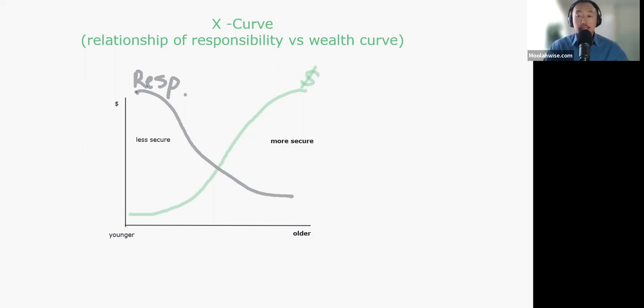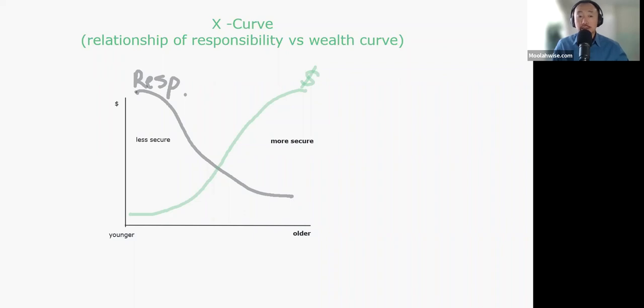Today I just wanted to make this quick video about what we call the X curve. This concept just shows the relationship of responsibility, over here on the gray line, versus your wealth curve, and the way it works is like this. So let's say this line right here, the x-axis, is your age or your lifeline. Over here on the left, you're younger. Over here on the right, you're older. And then the y-axis is your money.